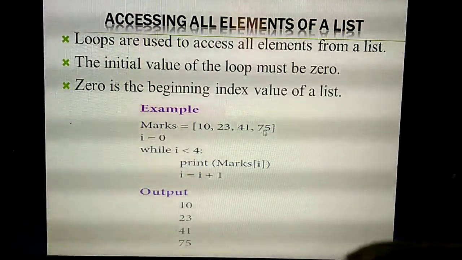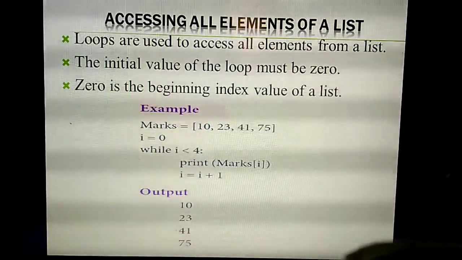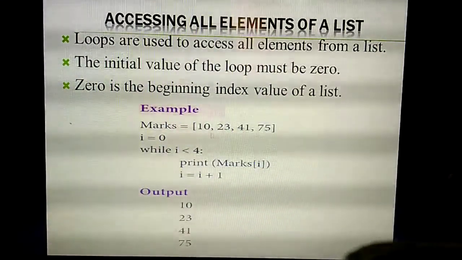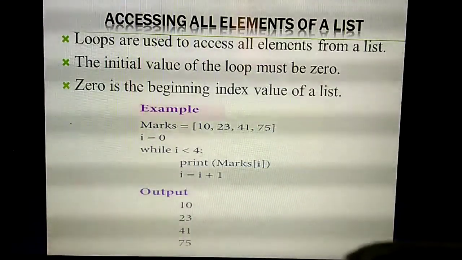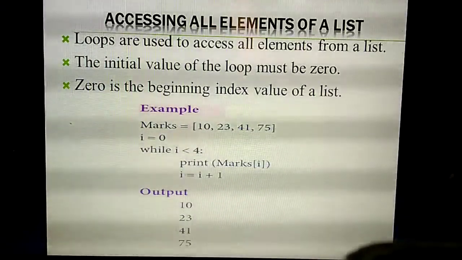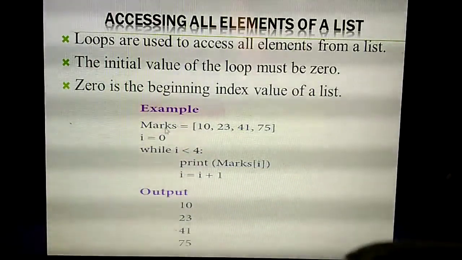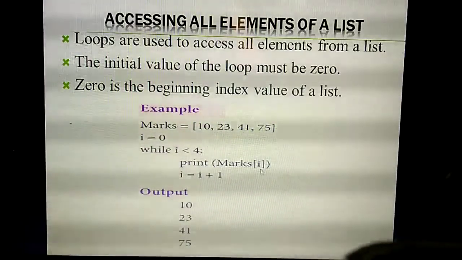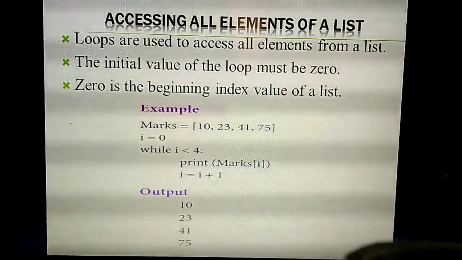So till 3 they are giving in the loop. Which loop have they given? While loop. So i less than 4. What's the meaning? Till 3 it will execute, because the index values are 0, 1, 2, 3. So from 0 to 3 it will execute. Understand? Next you are going to print marks of i, that means the name of the list, and in the index you are giving the variable i. So marks of i. Each time the index value needs to get increased, so i equal to i plus 1.